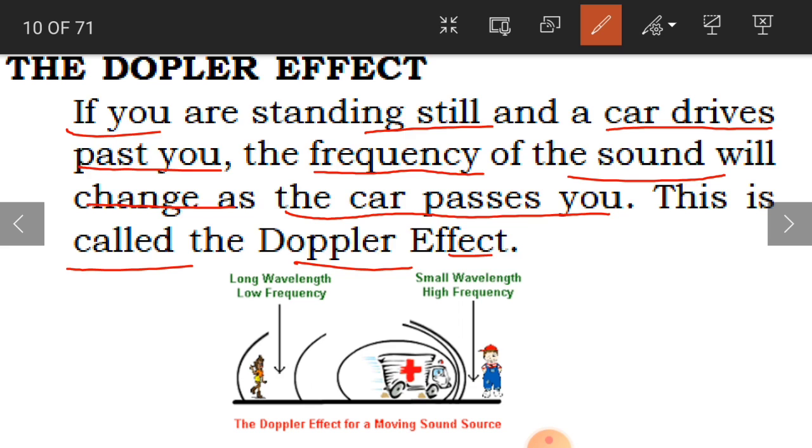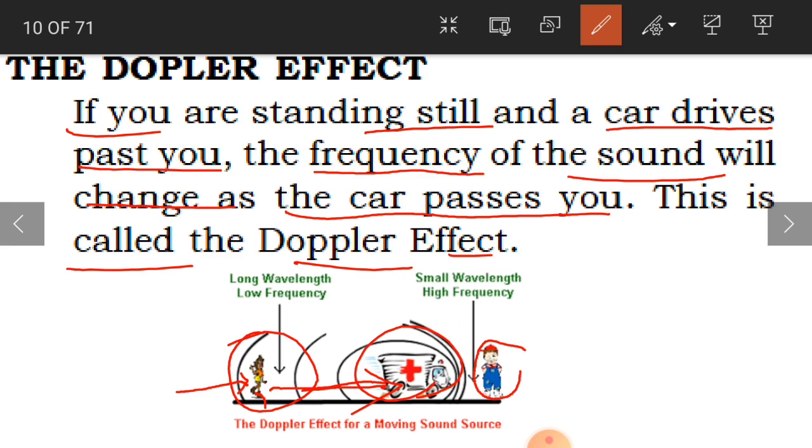Suppose you are here. When this ambulance was near you, you would have got much sound. But as it passes away from you, the sound is decreasing, because the frequency is decreasing.